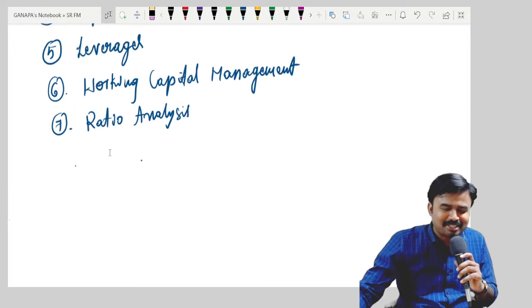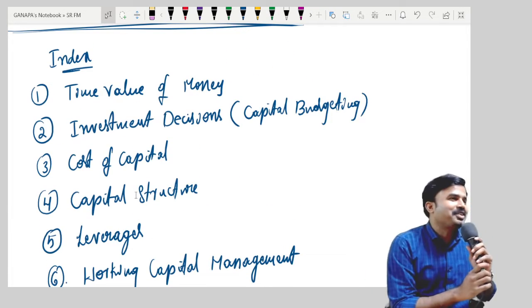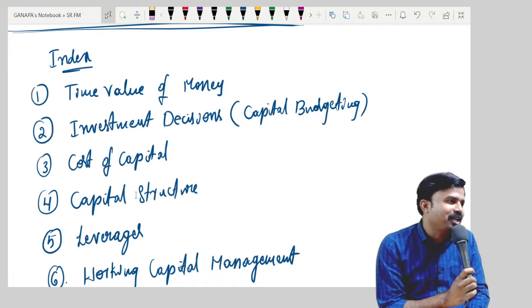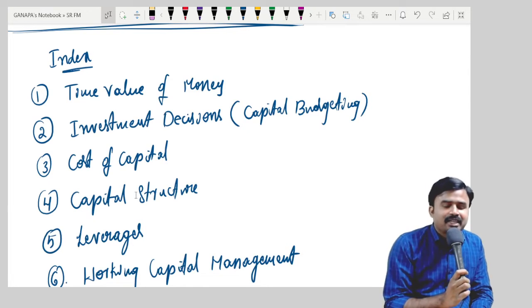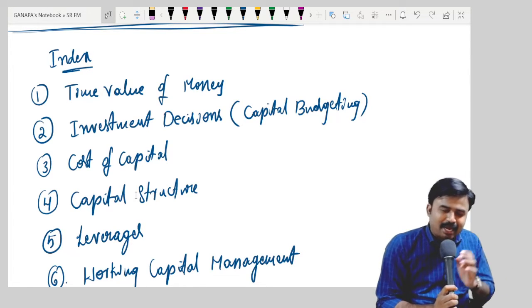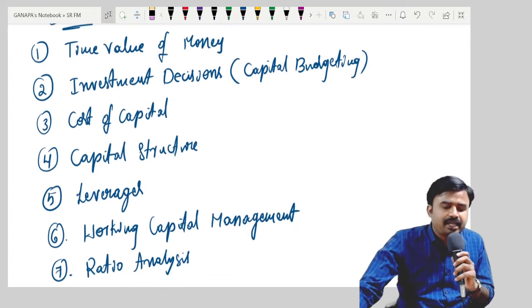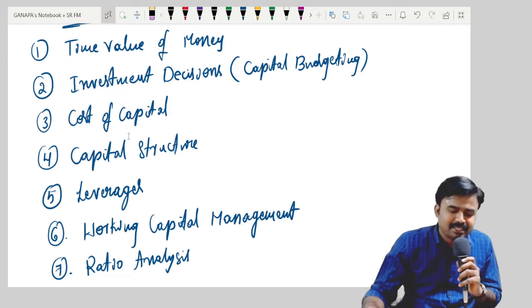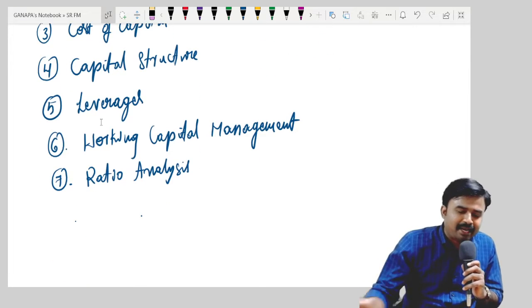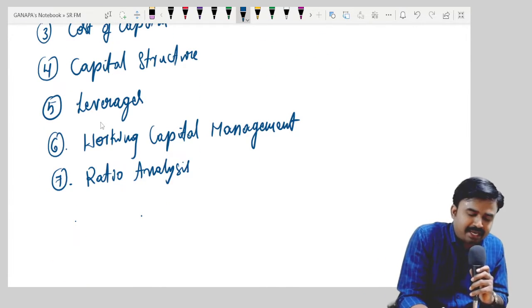You can see it on the screen, right? First one, time value of money. Second one, investment decisions, capital budgeting. Cost of capital, capital structure, leverages, working capital management, ratio analysis.